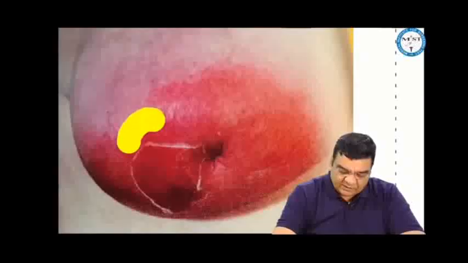However, if the patient does not report to us even at this stage, there is a possibility that the party continues inside the breast and an abscess can form inside the breast, wherein clinically the sign of fluctuation will be positive and ultrasound will show a significant liquid collection inside the breast at one place.